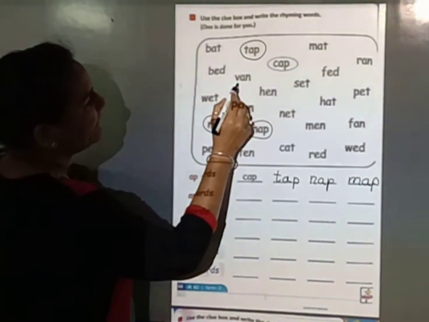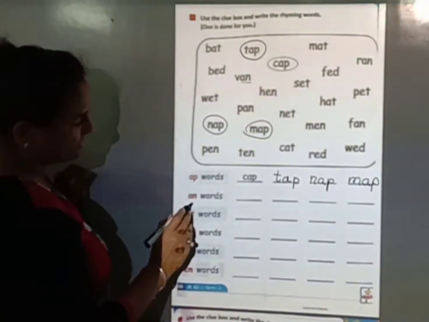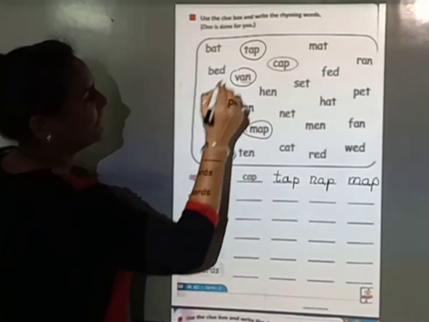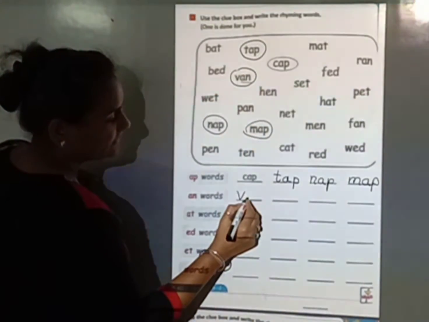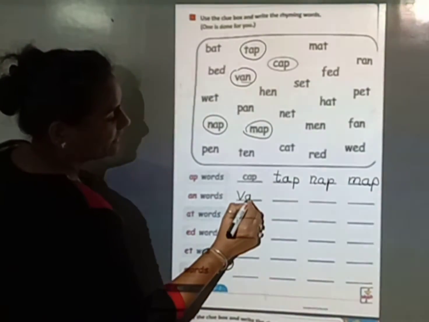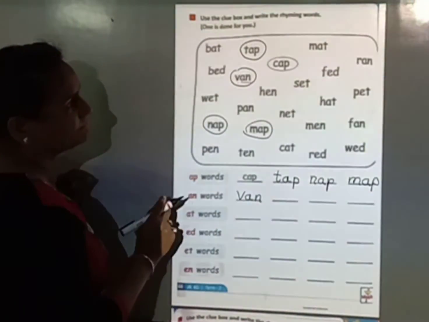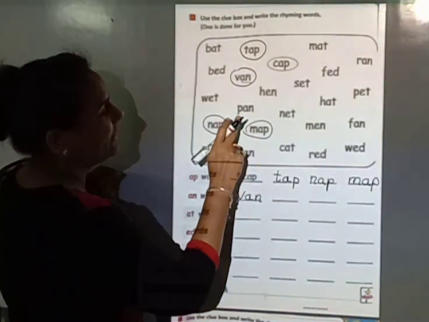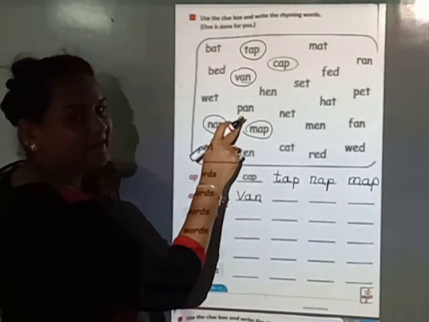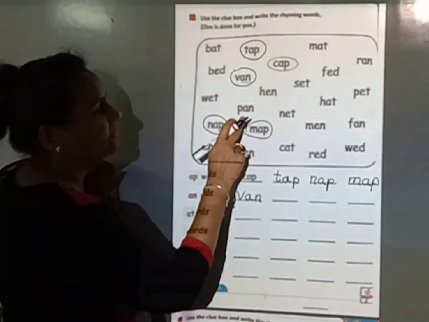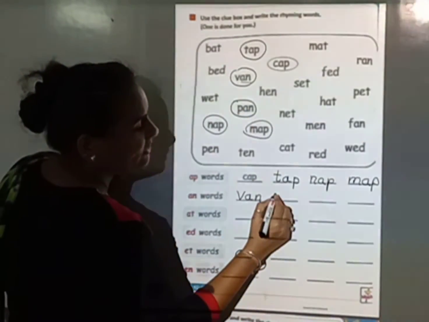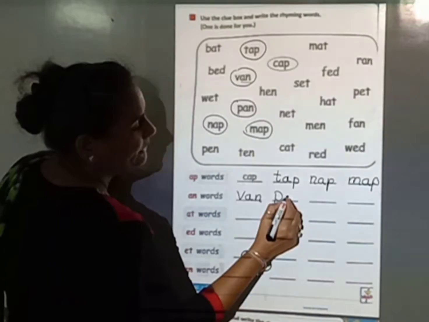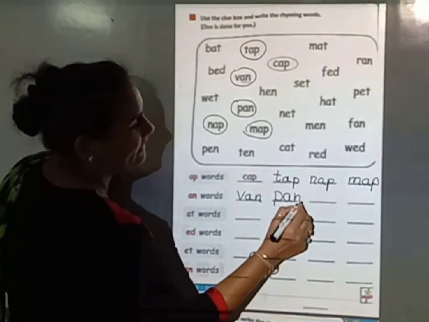BET, PAN. This is AN, or this is also AN. And we find the AN word. So circle it and you write this word in this place. BAN, van. Now we find another. Look at this. This is also an AN word. PAN, pen. So circle it and you write this word in this space. PAN, pen.